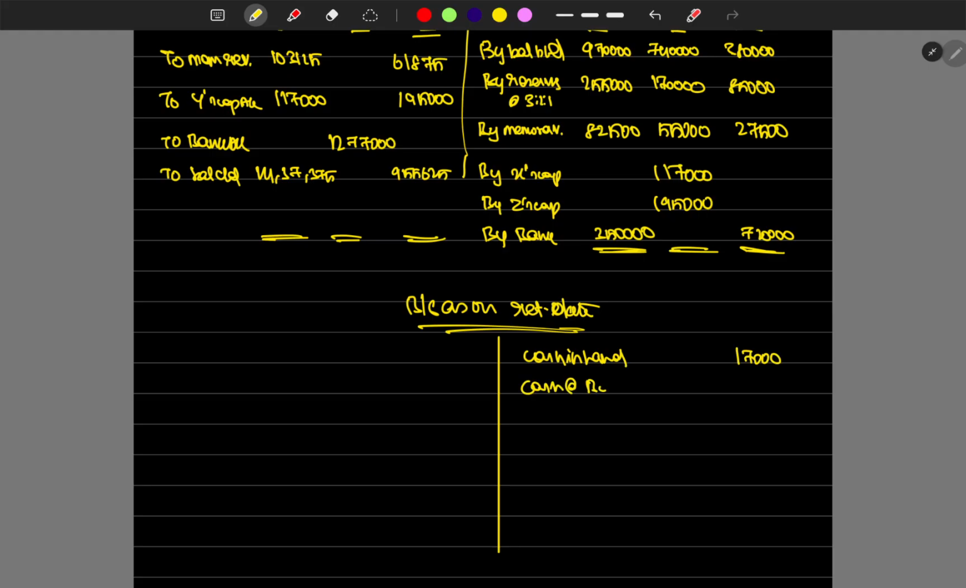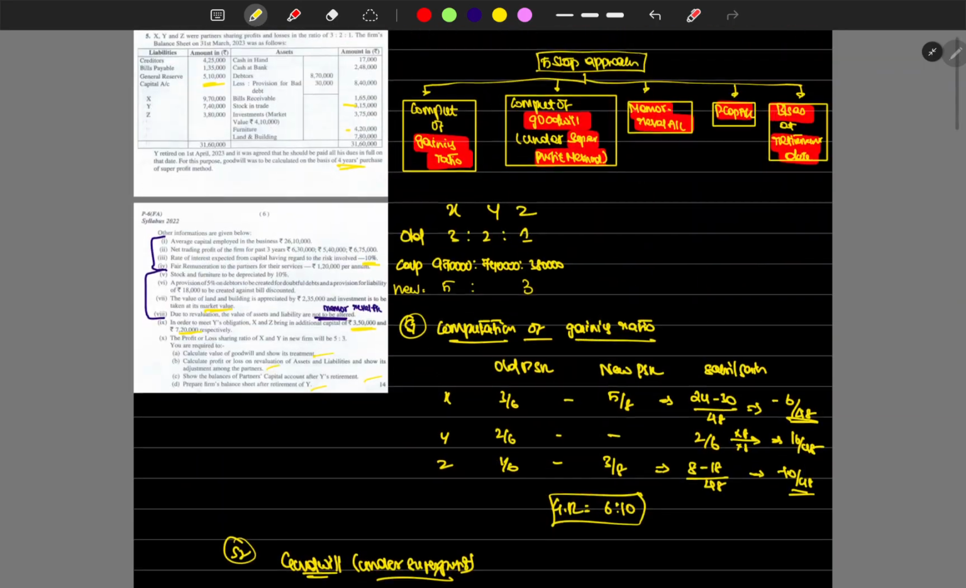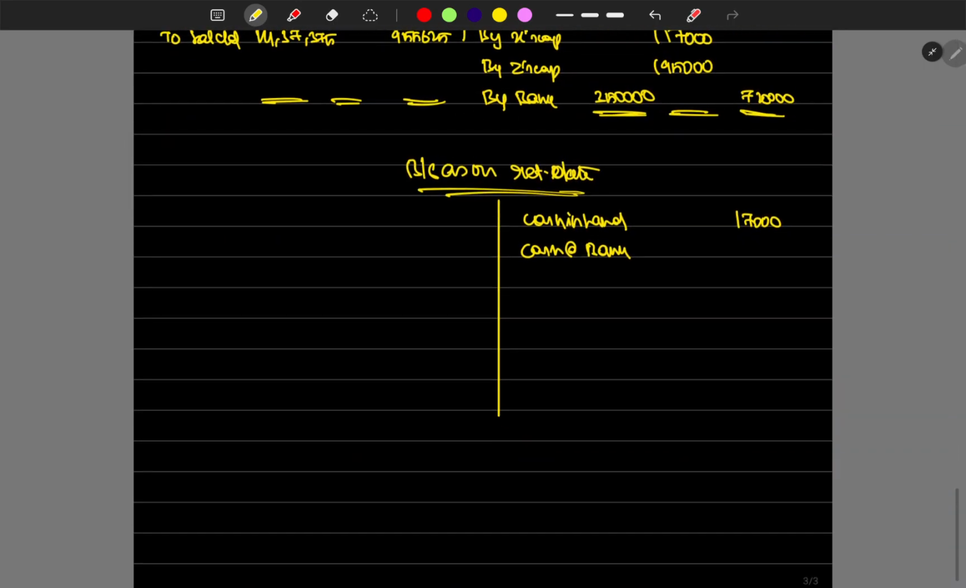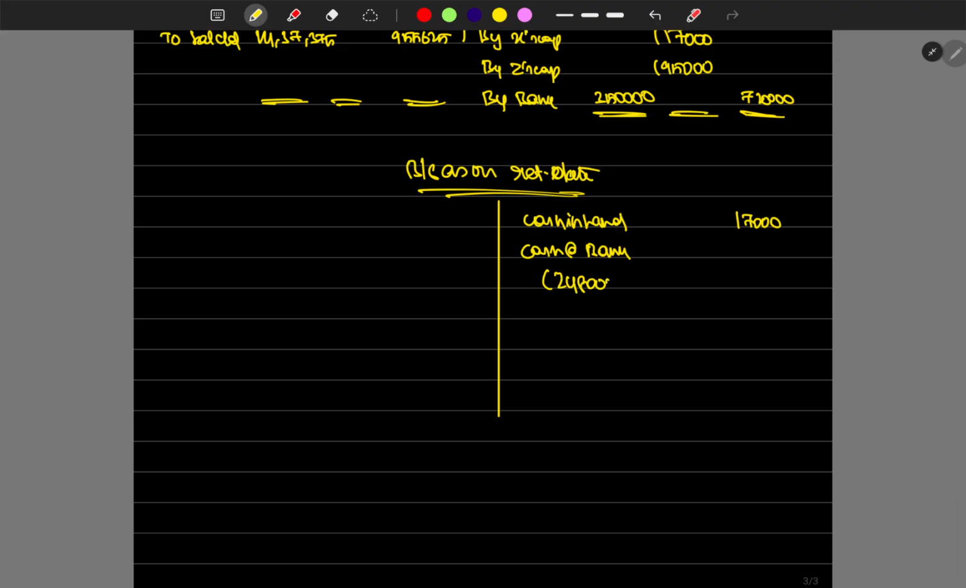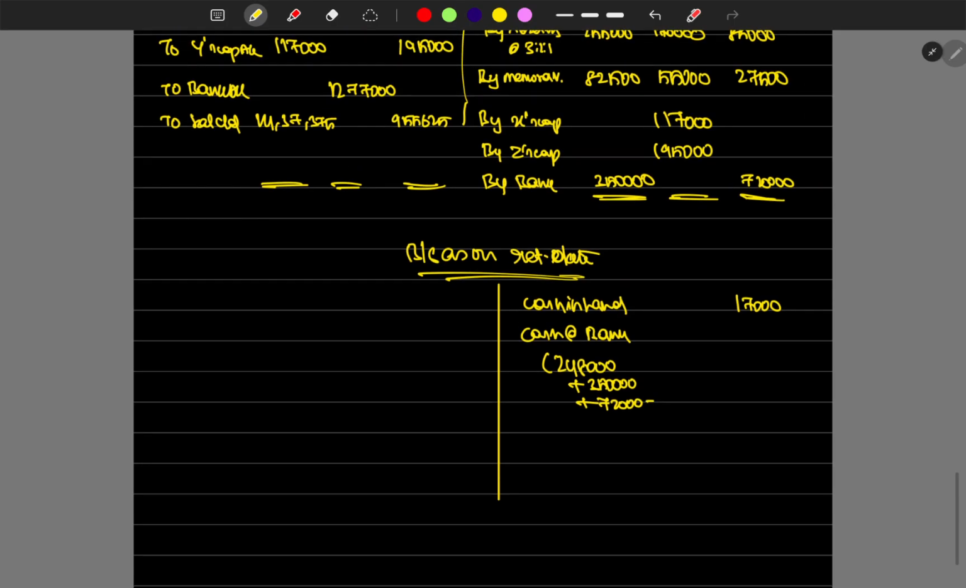Cash at bank, how much? 2,48,000 is the balance. How much have we loaded? 3,50,000 by X and 7,20,000 by Z, minus what we have paid to Y, which is 12,77,000. So closing, we'll get the balance of 2,48,000 plus 3,50,000 plus 7,20,000 minus 12 lakh, which is 41,000. That is the remaining balance we have, right?